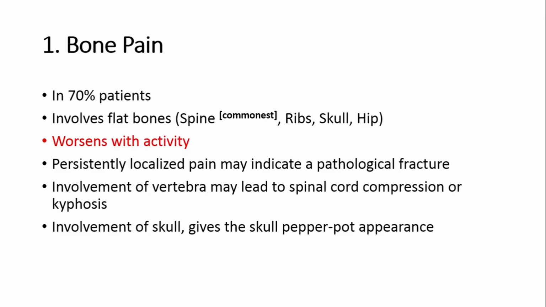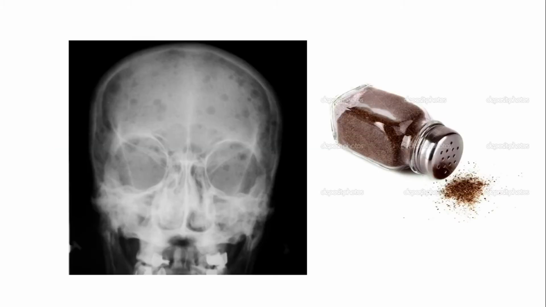The bone pain worsens with activity, unlike metastatic bone disease in which it worsens more at night. If the bone pain is persistently localized in one particular region, then that may indicate a pathological fracture. Involvement of the vertebra can lead to spinal cord compression or kyphosis. Involvement of the skull can give the skull a paper pot appearance. I have shown the paper pot in this diagram. There are small holes. Similar holes can be seen in the X-ray of the skull. This is called the paper pot appearance of the skull.